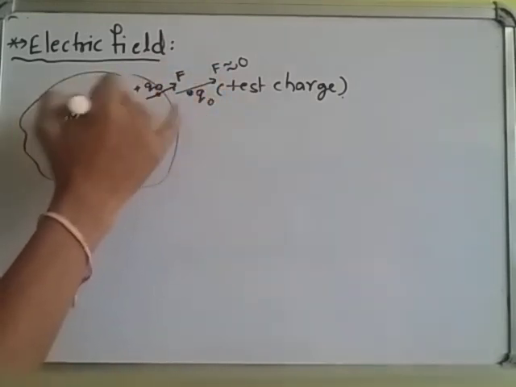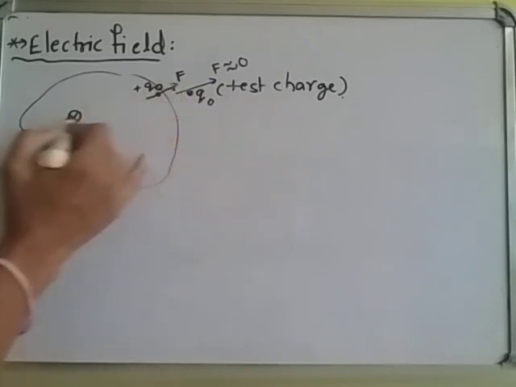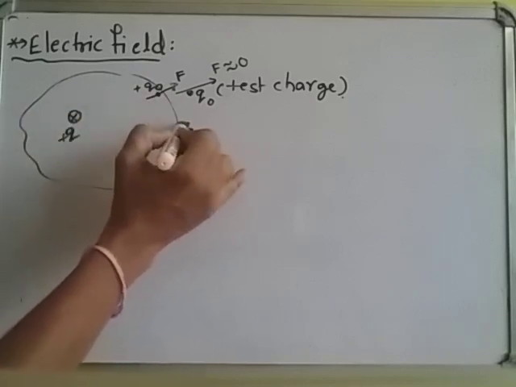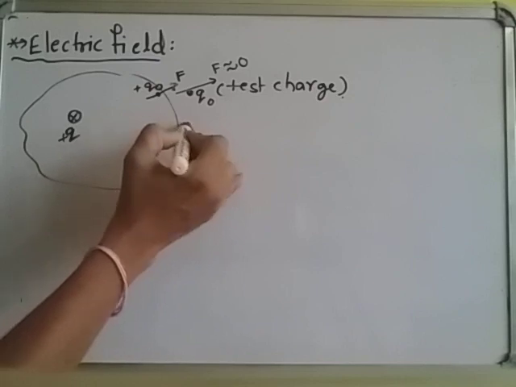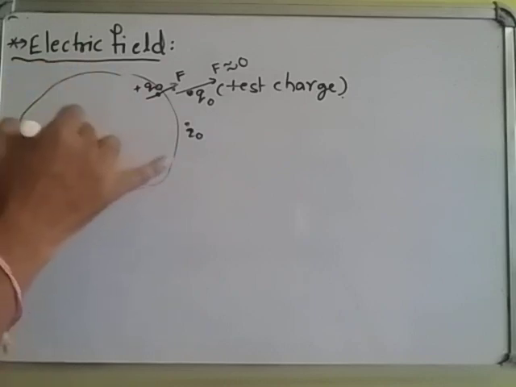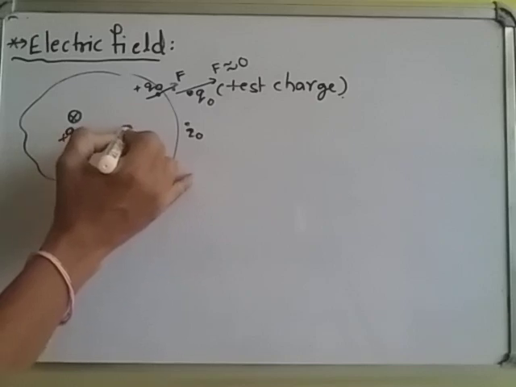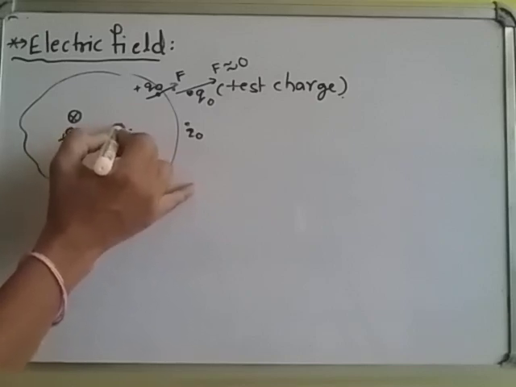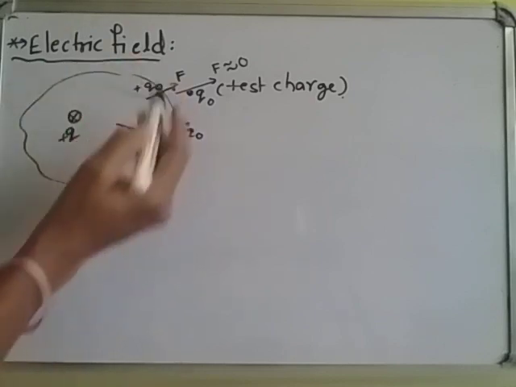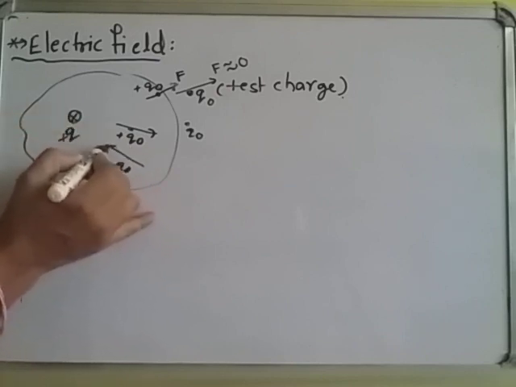If these are like charges, they will repel each other, electrostatic force will act, and due to that this charge will go away. If we place a charge here, it is not experiencing any force, or only negligible force. But if we place the same Q naught charge at any point in this region, it experiences the force and moves away from the plus Q charge because of like charges. If you place a minus Q naught charge here, the plus Q attracts the minus Q naught and it will go this side.